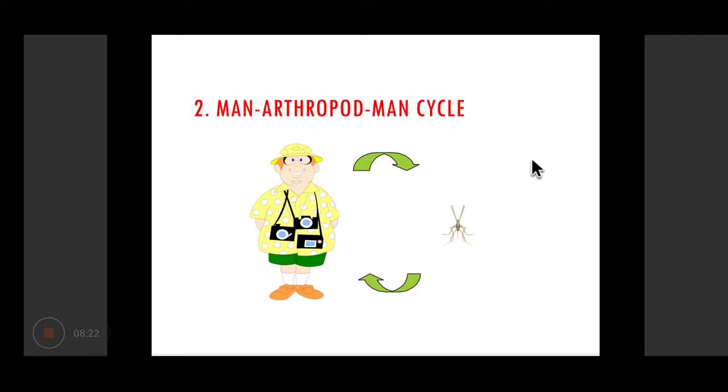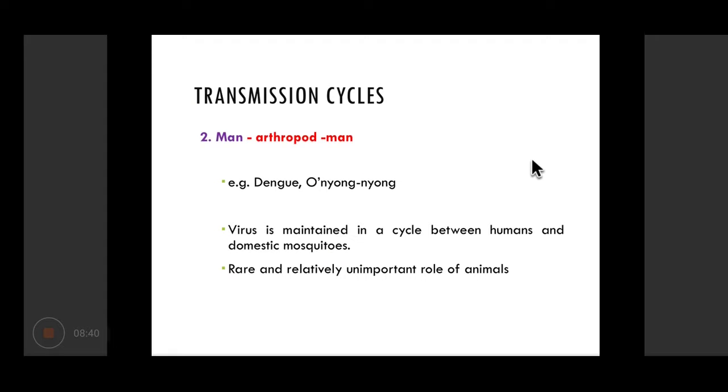Then the second type of cycle is the man-arthropod-man cycle. In this, there is no animal involved, and the virus is maintained between human beings and a mosquito or some other arthropod. But in this case, basically human beings are the only host for the virus. Examples include dengue and O'nyong-nyong disease, in which the virus is mostly maintained between human beings and domestic mosquitoes, mainly in the urban cycle. In the jungle or sylvatic cycle, sometimes in dengue, involvement of animals can be seen.